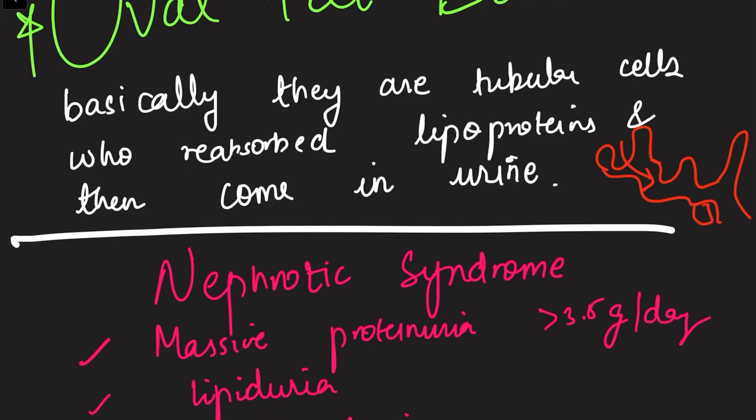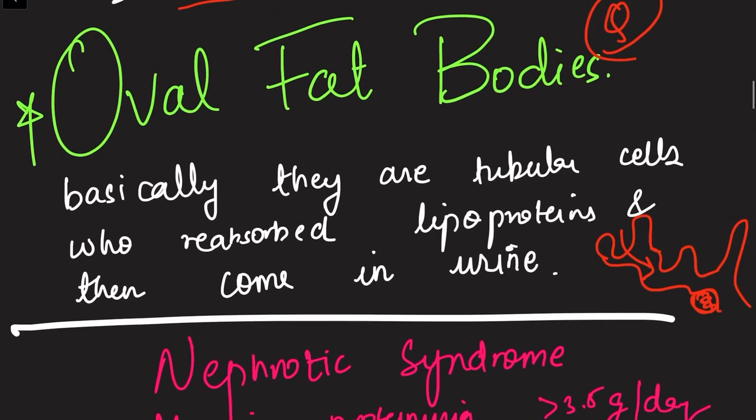Okay, and after reabsorbing it, the cell is filled with lipid, and because of this much lipid, it undergoes necrosis and is sloughed off. Okay, so this cell is seen in the urine, which is known as oval fat bodies.